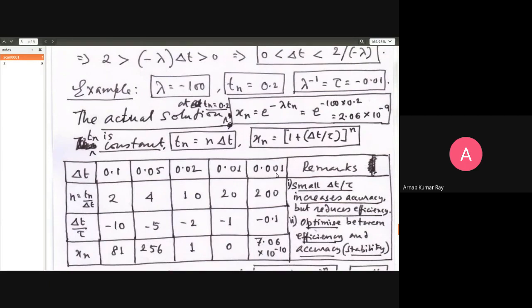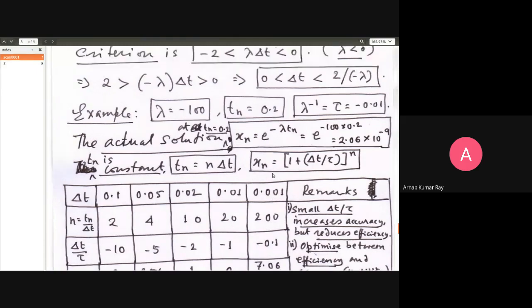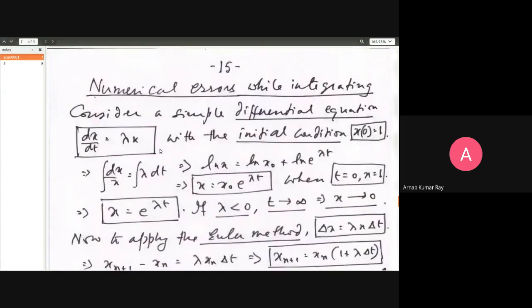Look for the natural time scale in the problem. Take a step size that is significantly less than that, about 10 times less than that. Whenever you do numerics, that should be the key. Here, the natural time scale in the problem is 1 upon lambda. You see x here and x here. You have t here, so this thing will be 1 upon t. Lambda has the dimension of 1 upon t.